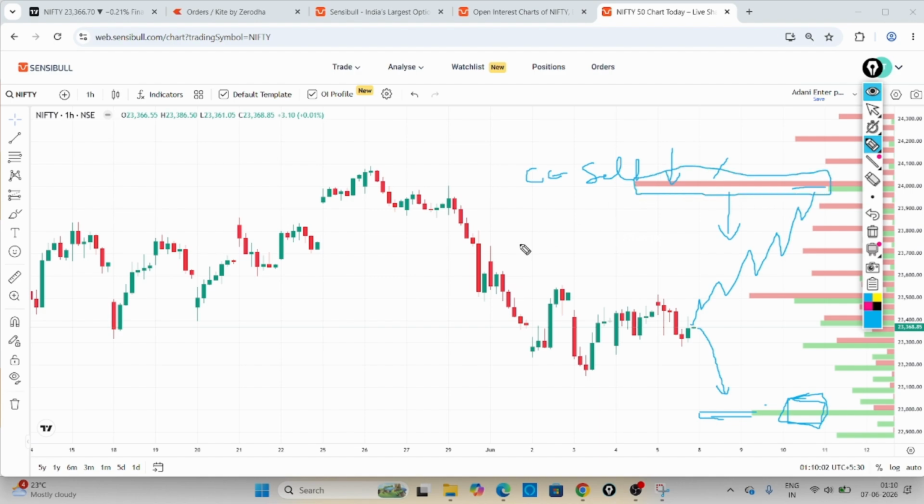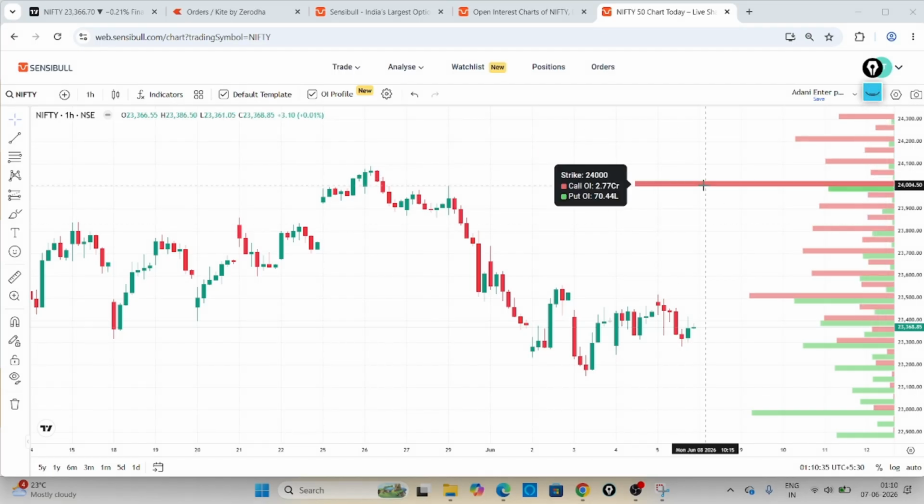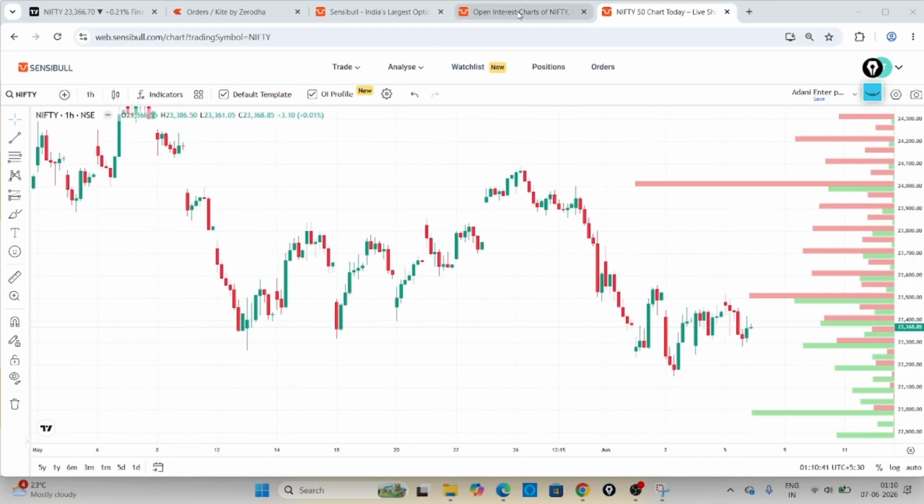So this is the open interest profile. Disclaimer: this is very dynamic data. It will change day by day, because these OI profile writers change their positions based on the price action in the market. This is not fixed. Even for weekly expiry it is dynamic data. So this is called the open interest profile. You can enable this one, and there is one more.